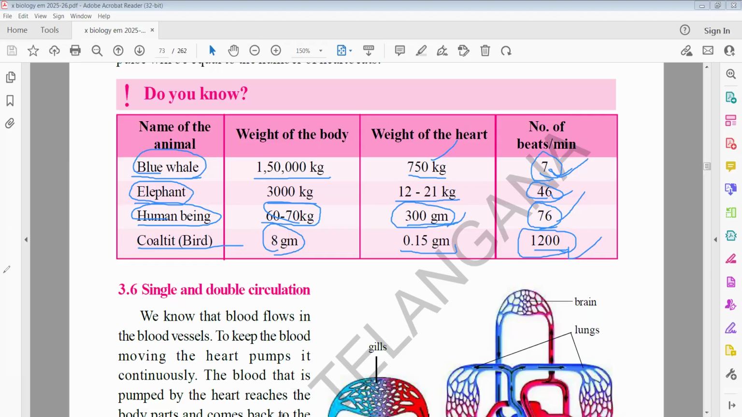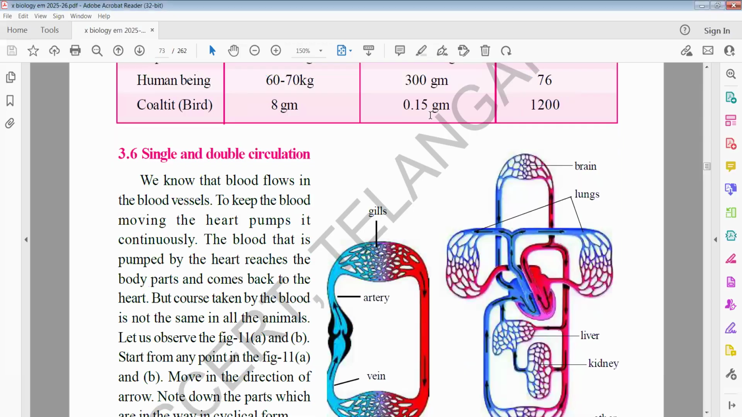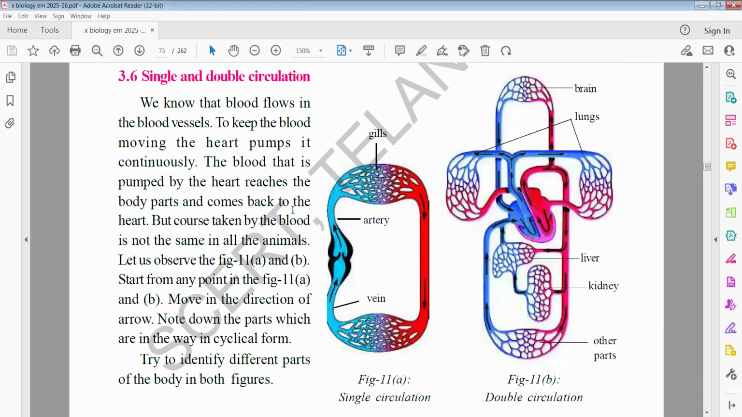Next, another important topic we are going to discuss is single circulation and double circulation. It came a number of times in examinations. Already we studied in our previous class that in human beings there is systemic circulation and pulmonary circulation. Now take single and double circulation.